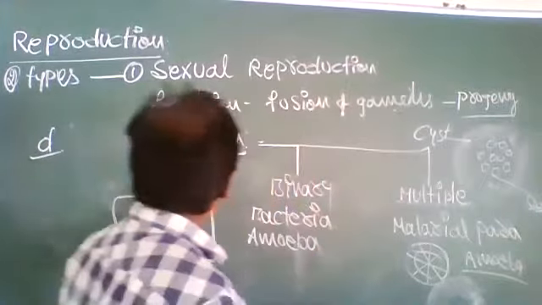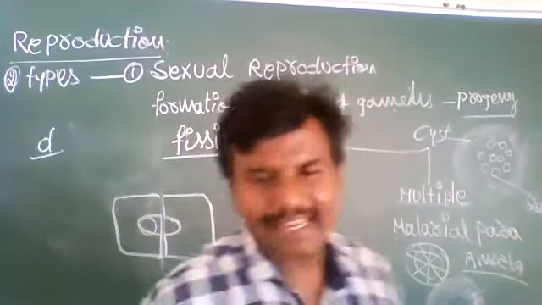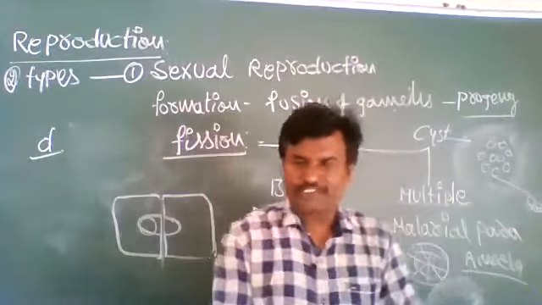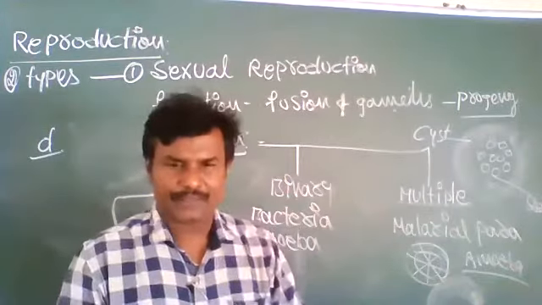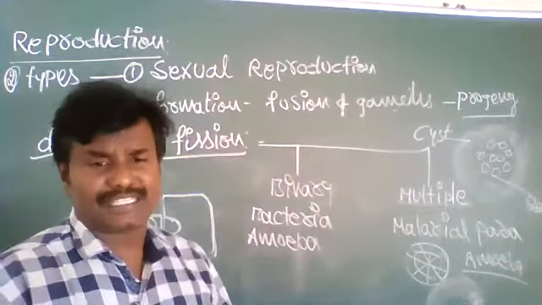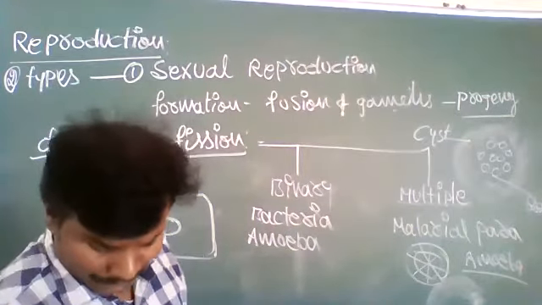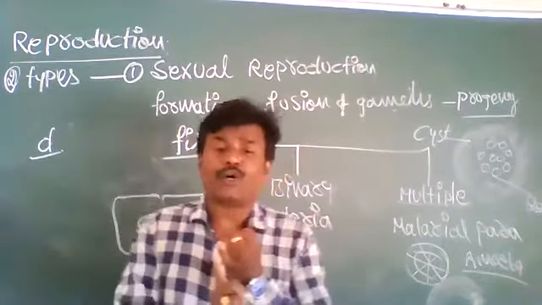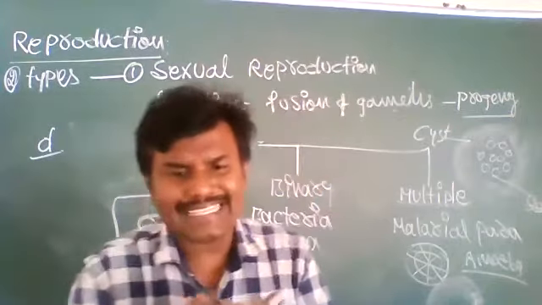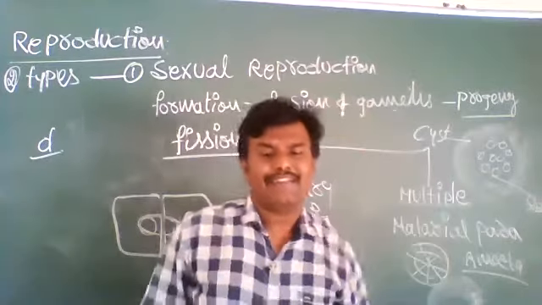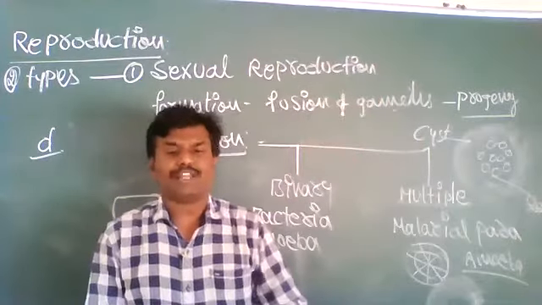That is called fission. Binary fission and multiple fission. So fission is of two types: binary fission and multiple fission. These are all asexual reproduction. The first one is spores, the second is budding, the third is fragmentation, and the fourth is fission. These are the various types of asexual reproduction.